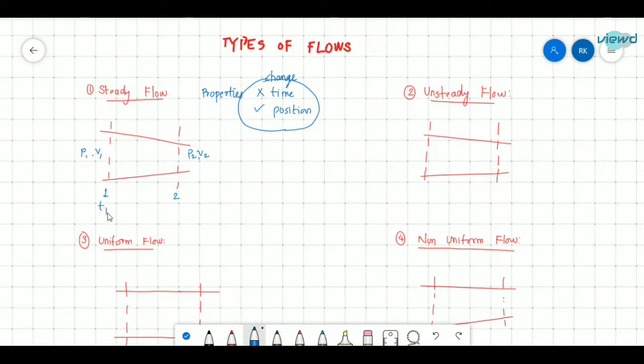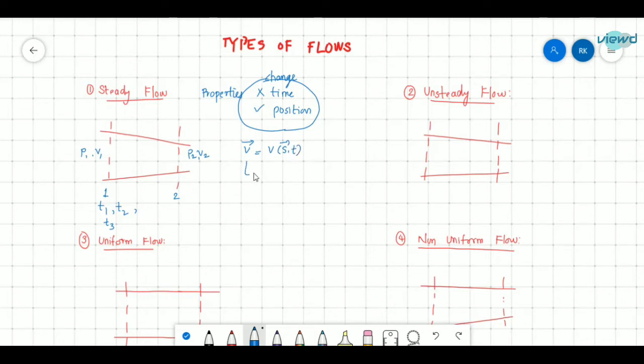If at time T1 the properties are P1 and V1, at T2 the properties will be P1 and V1, and at time T3 the properties will be P1 and V1 only. Generally, a property is a function of space coordinate and time.